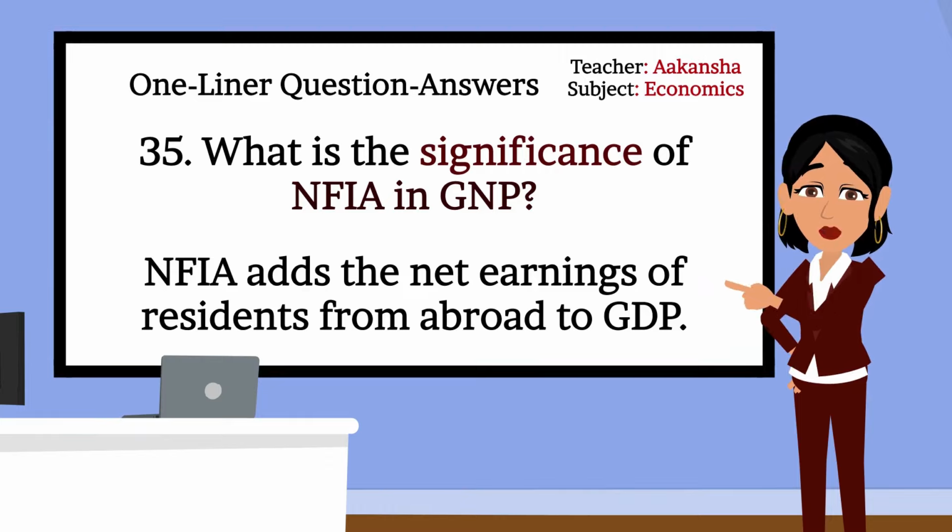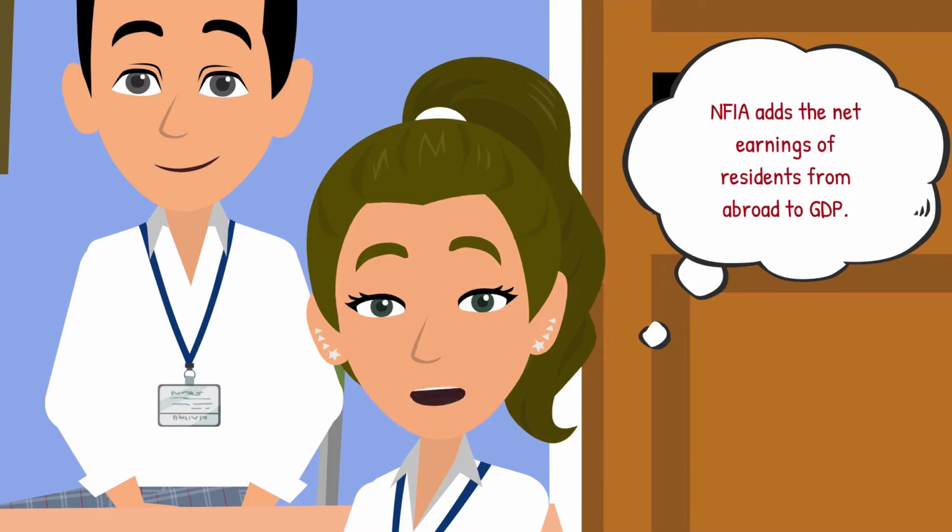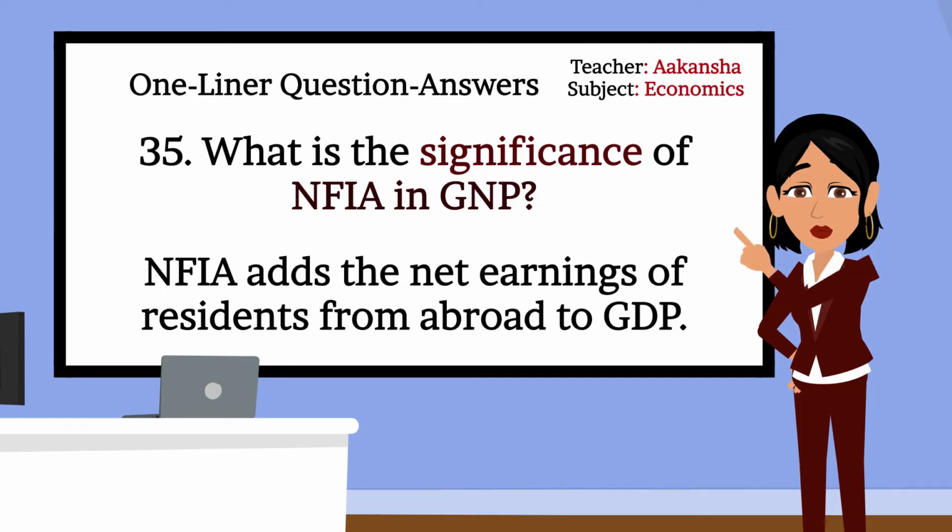Can you give an example for better clarity? For example, if Indian workers earn money in the US and send it home, it adds to India's NFIA and increases GNP. So like this, NFIA has significance in GNP calculation. Very good, Rashi. Let's move to the next question.